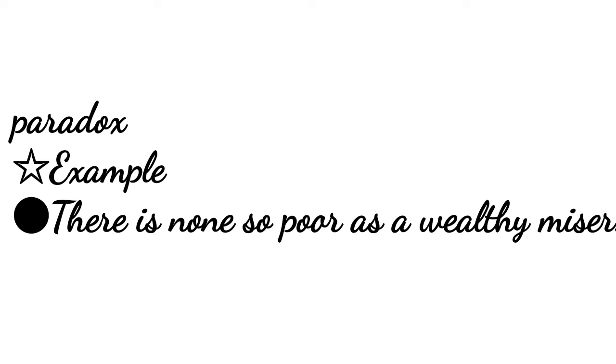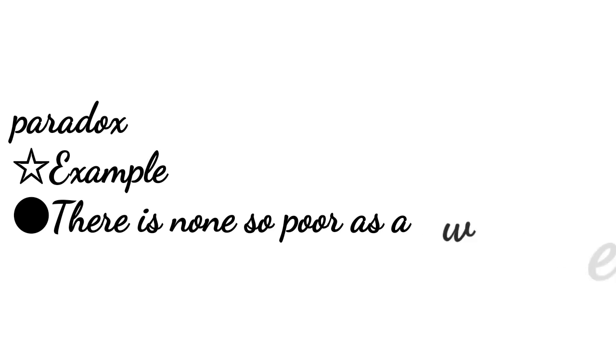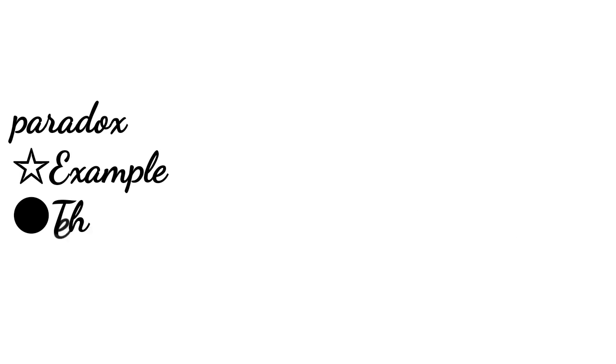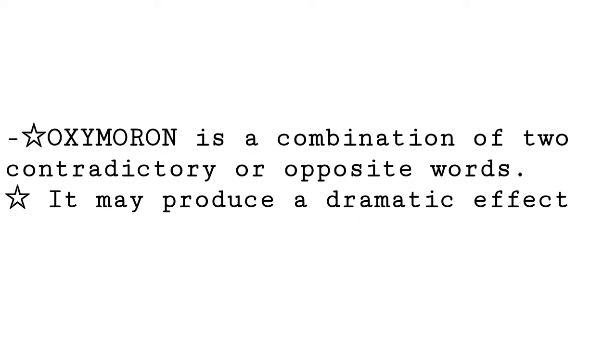At first it seems to give an opposite idea, but at the end it implies a truth. However, oxymoron produces a dramatic effect, and as I told you, it's a combination of two contradictory or opposite words.